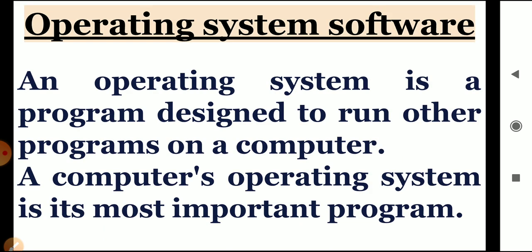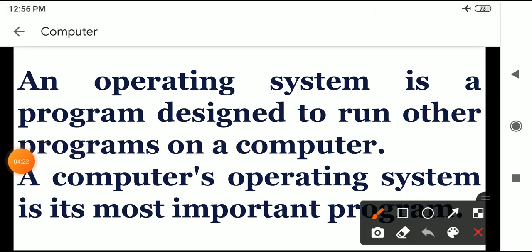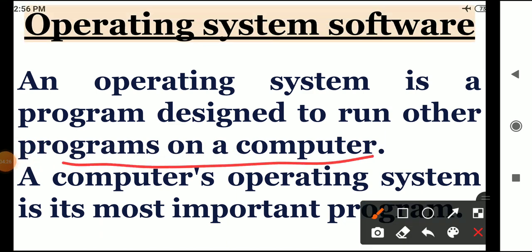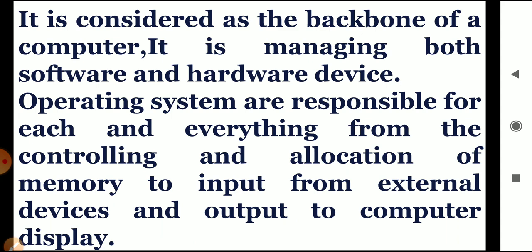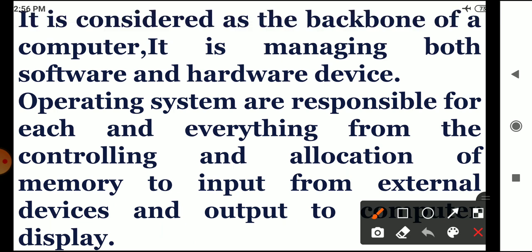What is the operating system? An operating system is a program designed to run other program on a computer. A computer's operating system is its most important program. The operating system is the interface between the user and the hardware of a computer system. It is considered as the backbone of the computer. It is managing both software and hardware device.